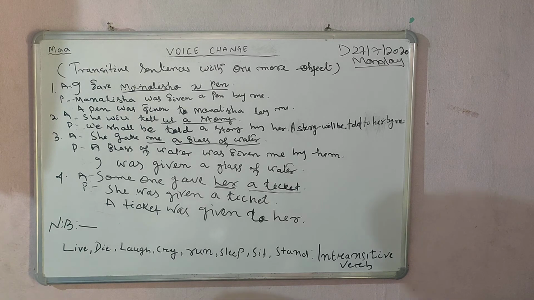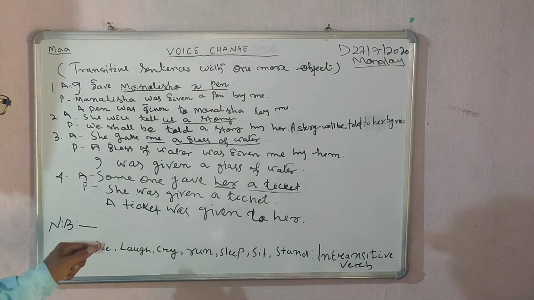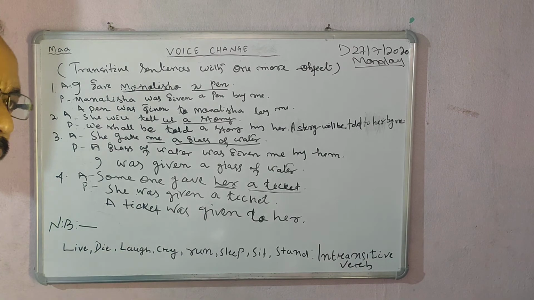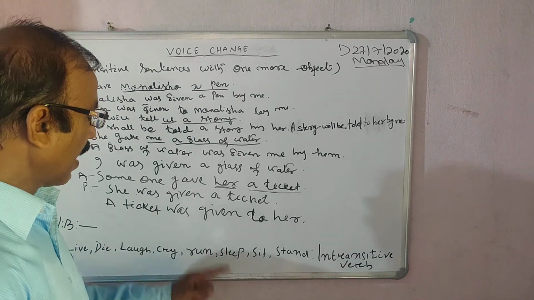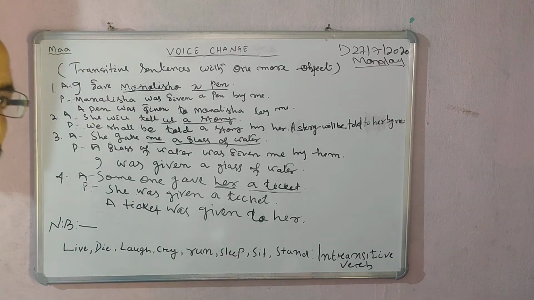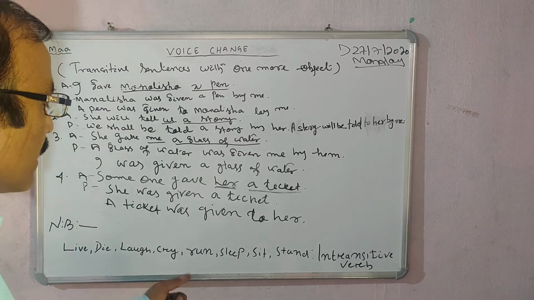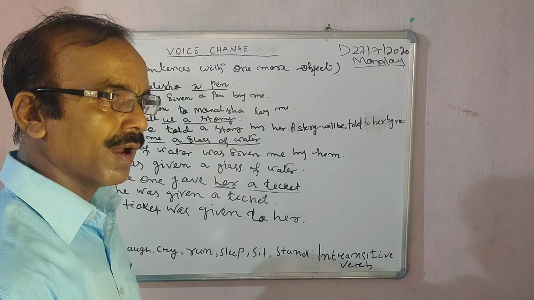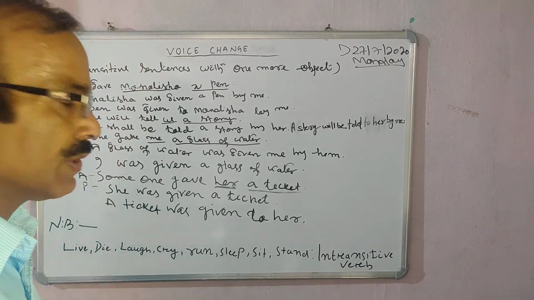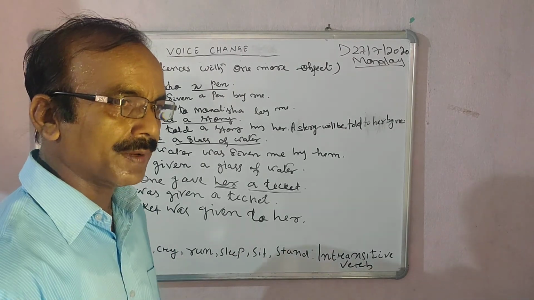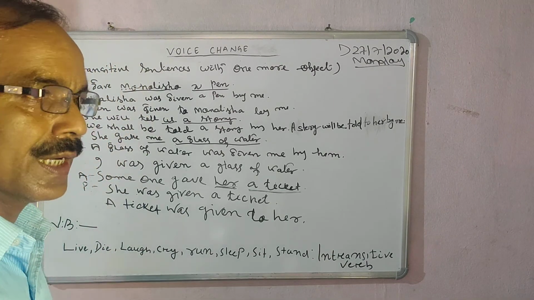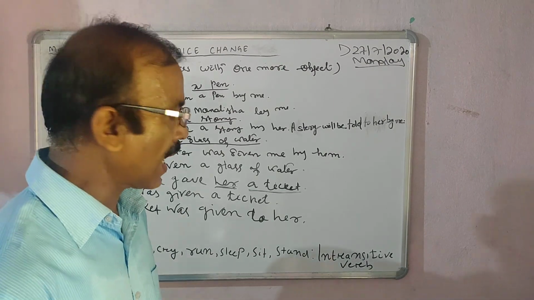Why? Happily is an adverb. Die. I die. I laugh. I cry. I run fast. Fast is an adverb. It requires an adverb. Sleep. I sleep. Sit. I sit comfortably. Adverb. Stand. I stand here politely.